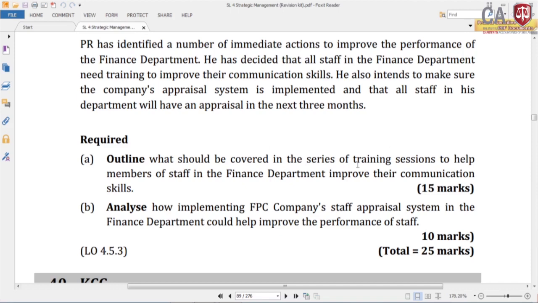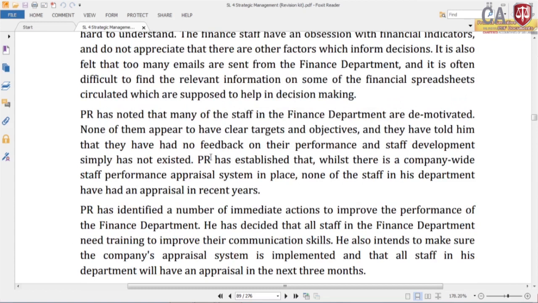So, what are the issues they have given here? In this para we will look at the issues. PR has noted that many of the staff in the finance department are demotivated. None of them appear to have clear targets and objectives, and they have told him that they have had no feedback on their performance, and staff development simply has not existed.